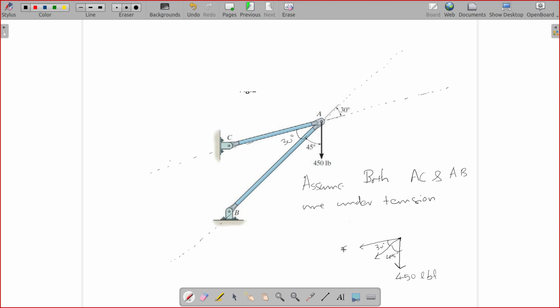This is member force in AC, this is member force in AB, and you write down the equations for equilibrium and solve. You will probably find that you get a positive value for AC and a negative value for AB. Once you get a negative value for AB, you state that the member AB is not under tension, your assumption was wrong, it is under compression. That is the procedure.